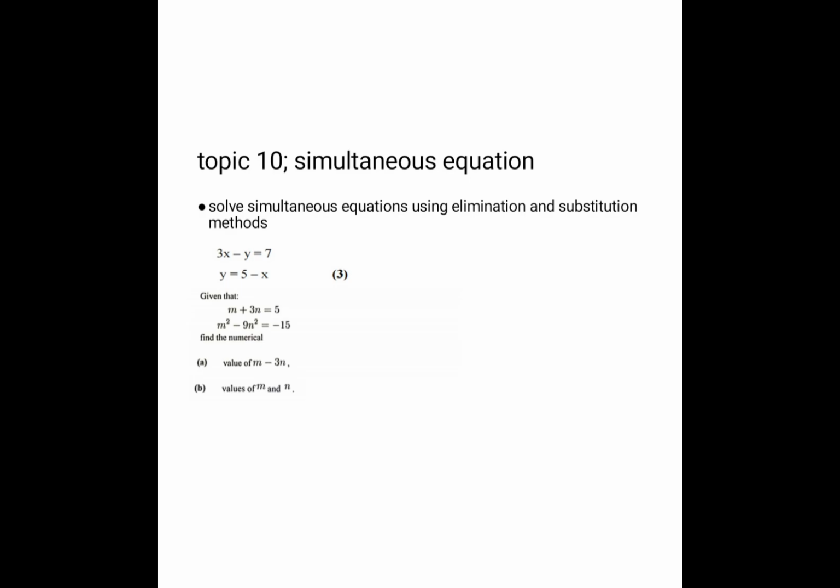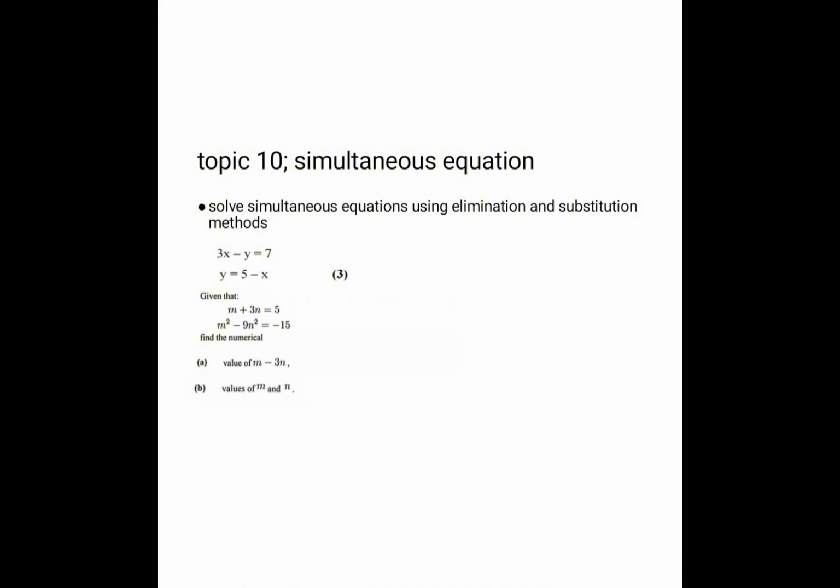This was June 2023. So here, elimination doesn't work when it comes to that one with powers. The one that is going to work is substitution. You say m is equal to 5 minus 3n, and then you substitute 5 minus 3n on m squared. You expand and simplify, right?